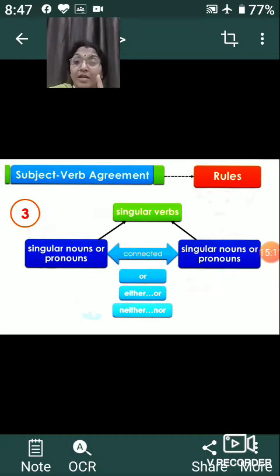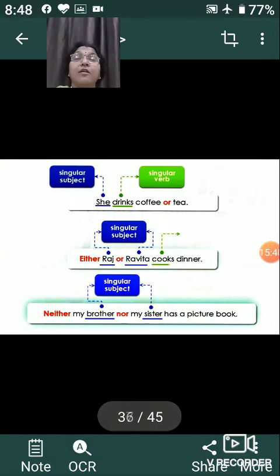When we have a singular noun or a pronoun which is connected with another singular noun or a pronoun with options like or, either or, neither nor, then what should the verb be? Always remember, when we have singular subjects, although they are connected with or, either or, neither nor, the verb should always be in the singular form.